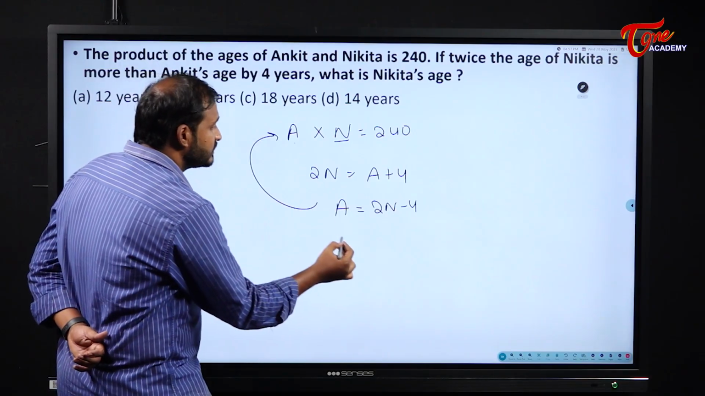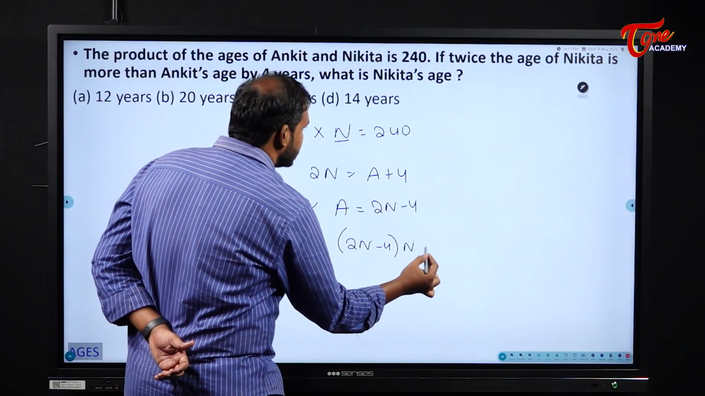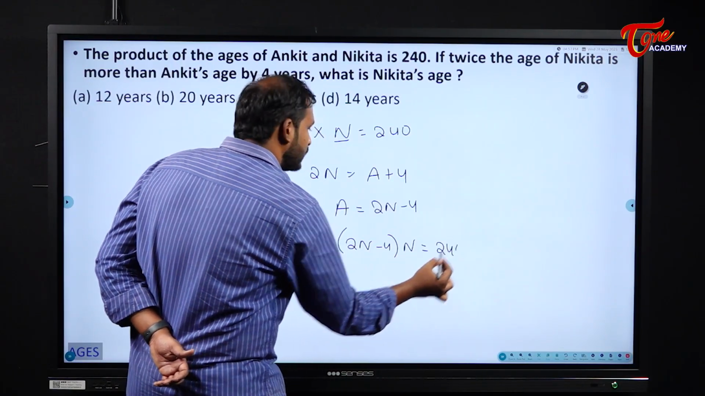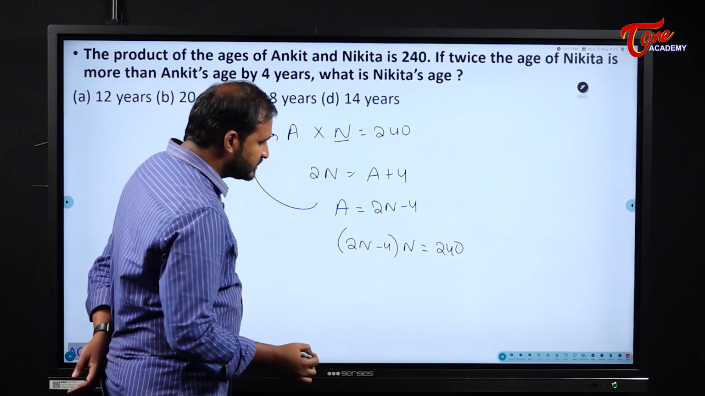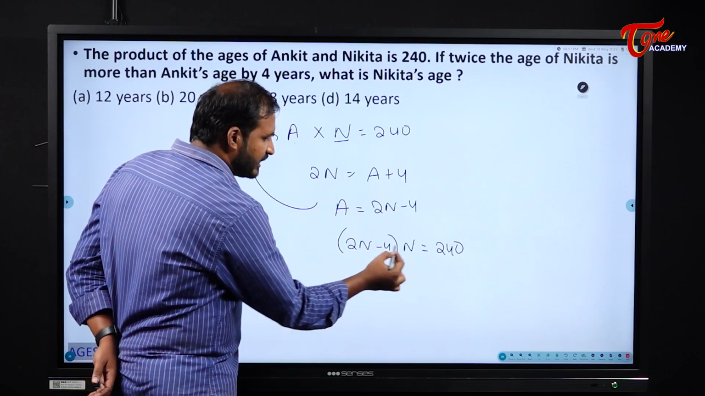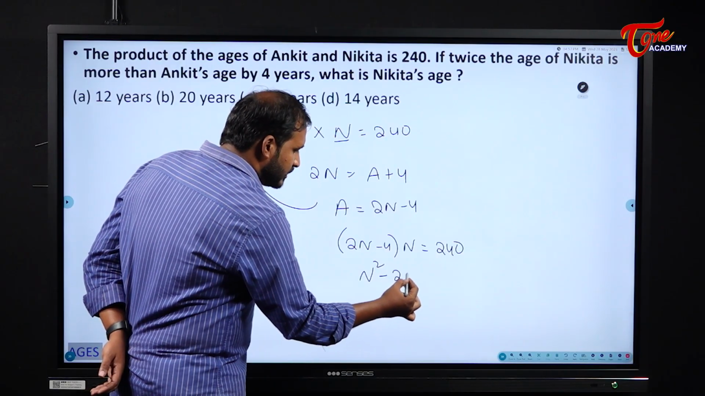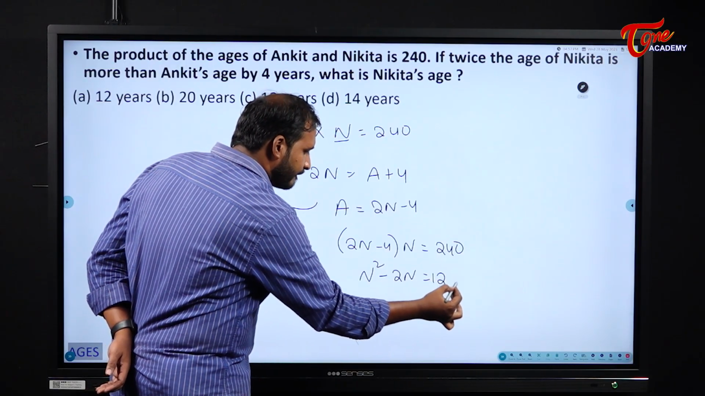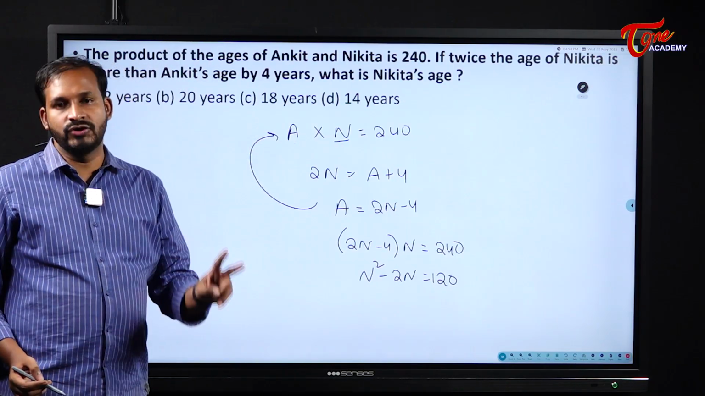So what does it become? 2n minus 4 into n is equal to what? 240. Now please see here students, if you observe carefully, if I take 2 common and cancel that to that side, it will become n square minus 2n is equal to what? 120. Here you can do it in 2 ways students.